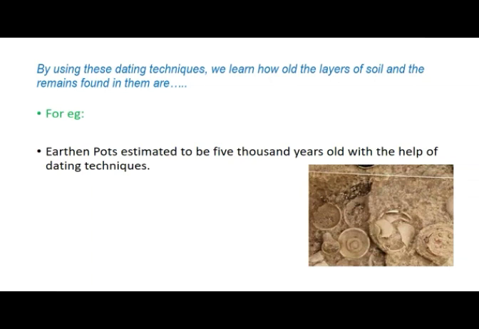Means by studying the evidence of the earthen pots which we got from the ground, by applying the dating techniques, we come to know how old those pots are. Suppose I say the pots belong to 3000 BC, it means that I will conclude that in that period, the culture was somewhat related to the pot, that is, people used to do the work of making earthen pots.